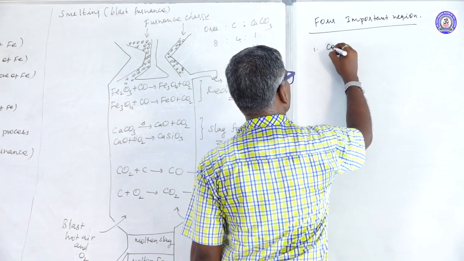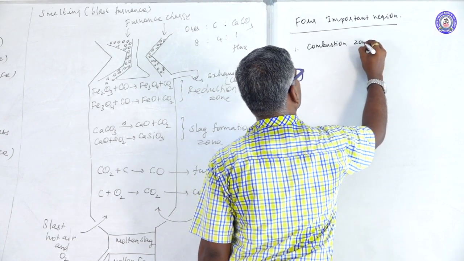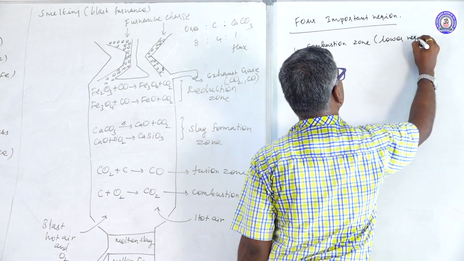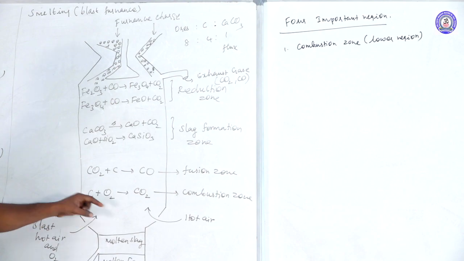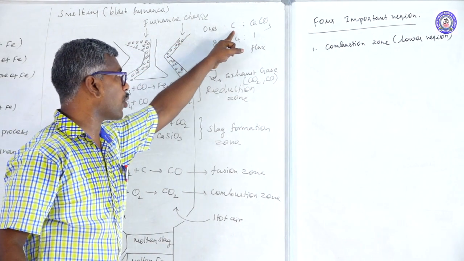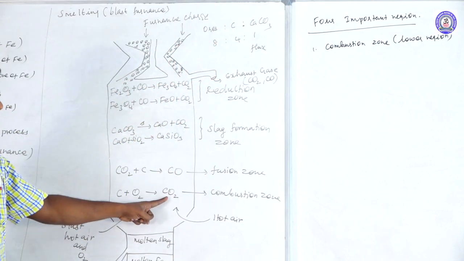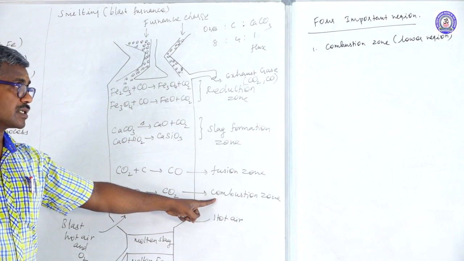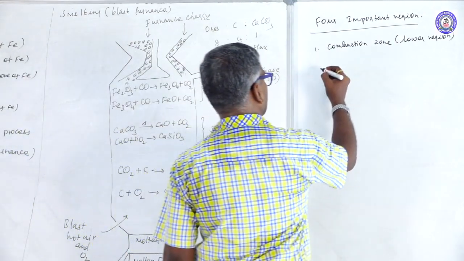First one, the combustion zone, that is the lower region. In that, what are the charges? Ores, coke and calcium carbonate. First, coke reacts with oxygen to form carbon dioxide. This is known as the combustion zone. This reaction takes place in the lower region.